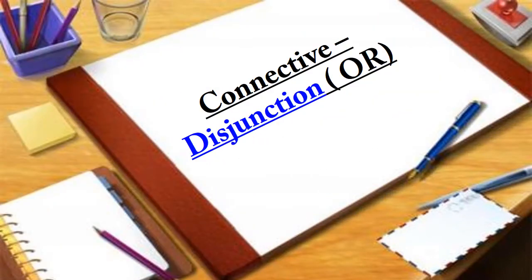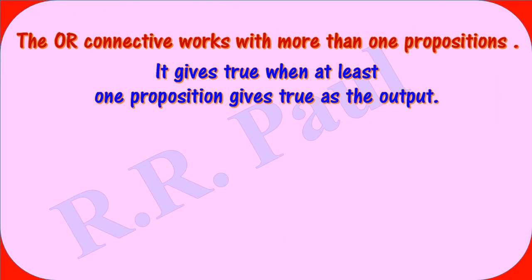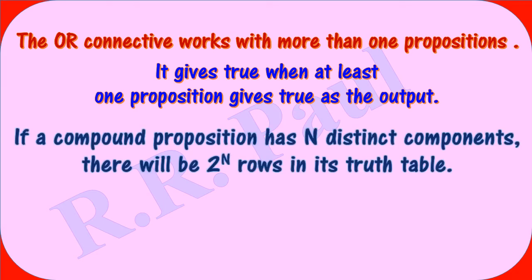The next connective is disjunction, through which OR operation is carried out. As it is a connective, so it works with more than one proposition. And it gives true as the answer when at least one proposition gives true as the output. You must be using this OR operation in the programming language in which you are writing the programs.